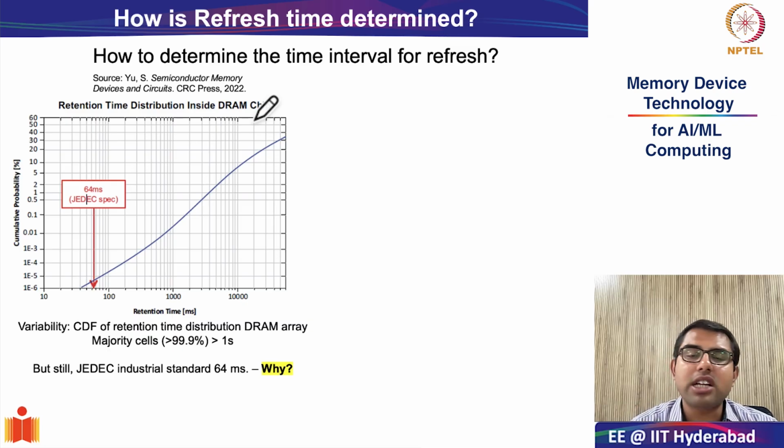What is the meaning of retention time? Retention time is fairly simple. You write a particular value into the storage node of the DRAM cell, and you keep periodically checking whether your external peripheral circuitry is able to faithfully read out that value or not.